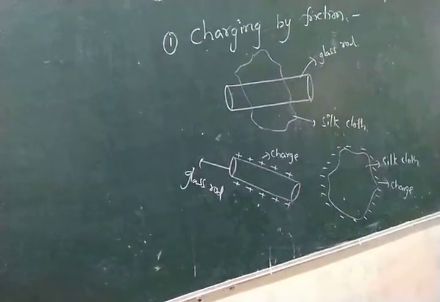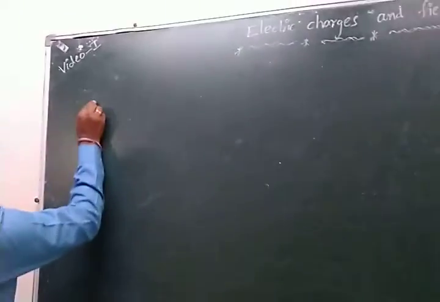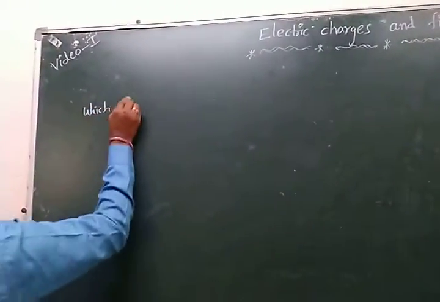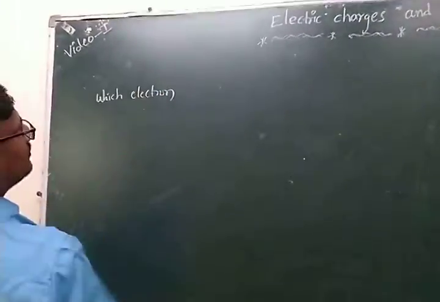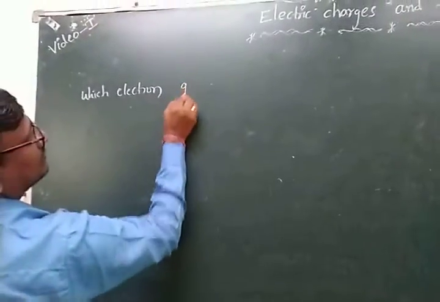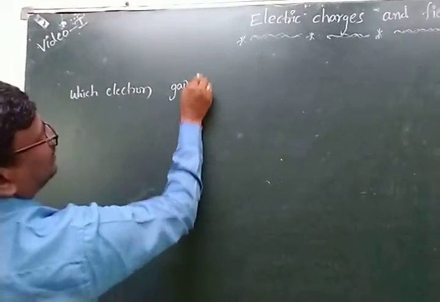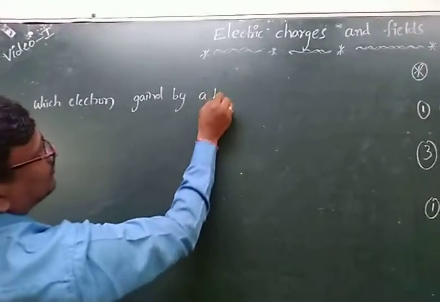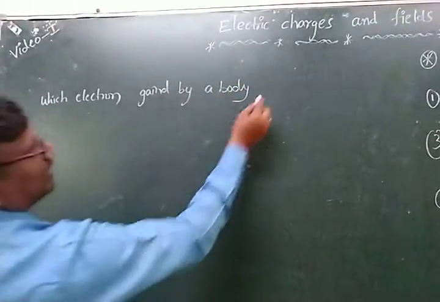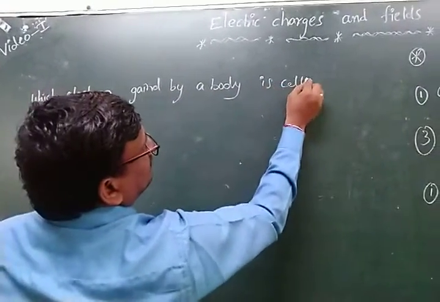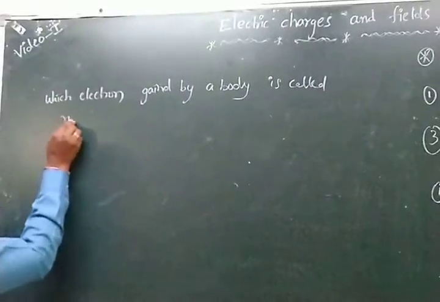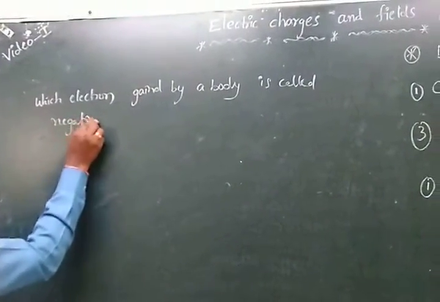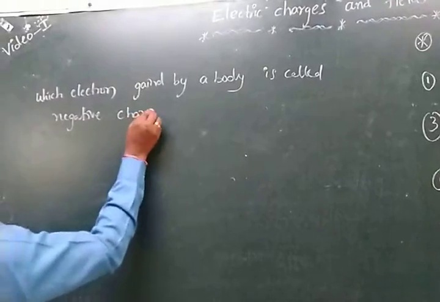See, the electrons gained by a body is called negative charge.